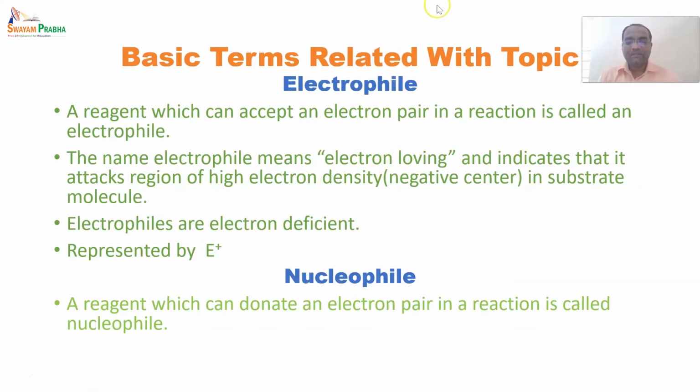The lone pair of electrons shifts towards the nucleophile, and the electrophile becomes electron deficient. Electrophile and nucleophile are generated from the same species because there is a difference between the electronegativity of both atoms. One will be electropositive and the second will be electronegative. That is why it generates a nucleophile as well as an electrophile. So in our case, we will need this electrophile.